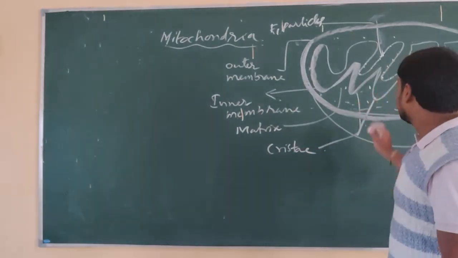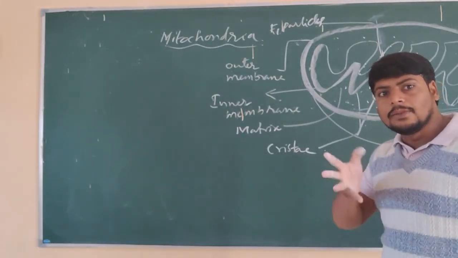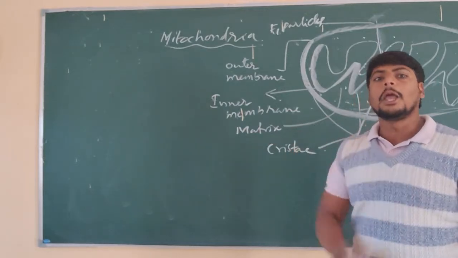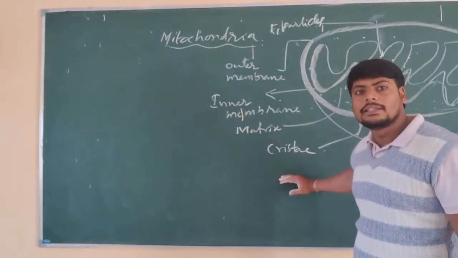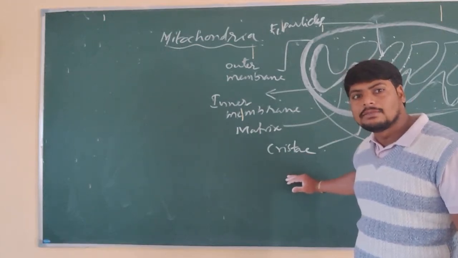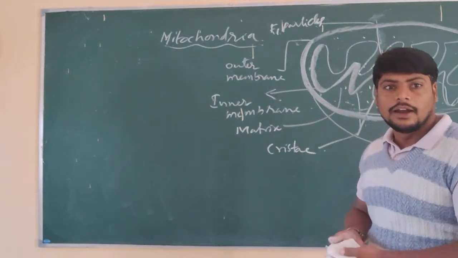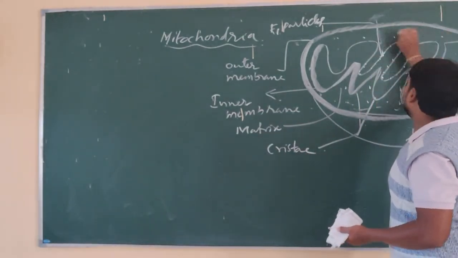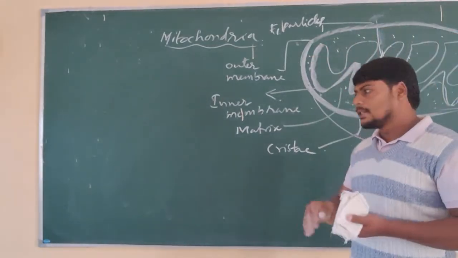What is the importance of these foldings? The inner foldings help to increase the surface area of the mitochondria. And it contains a fluid or slimy material called the matrix.